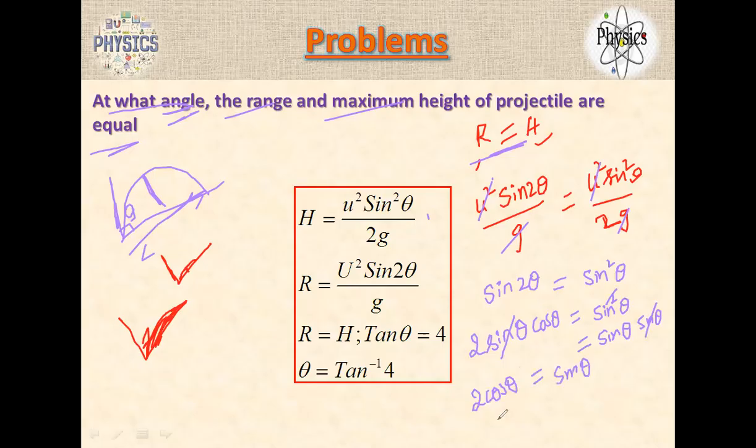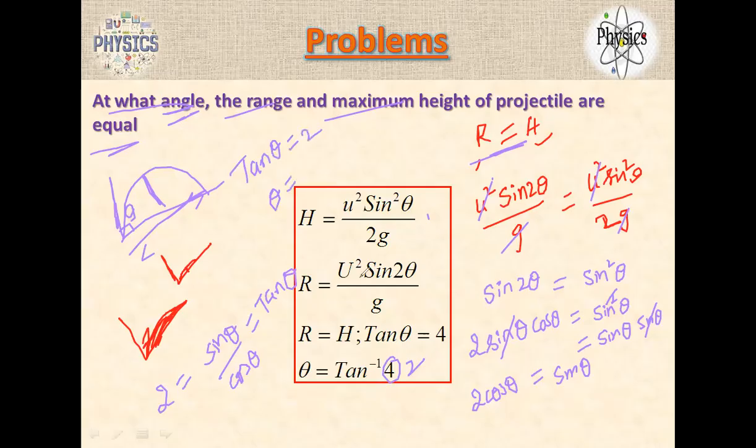Keep the 2 on one side and bring the cos theta to the other side. So sine theta by cos theta is tan theta. So tan theta is equal to 2.